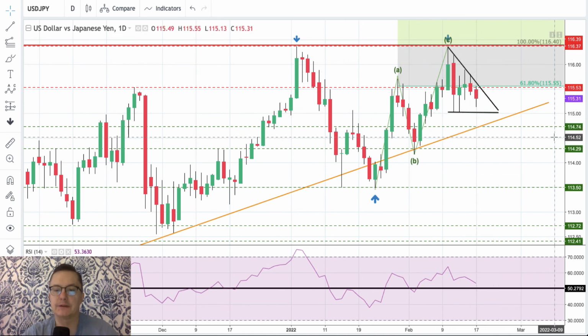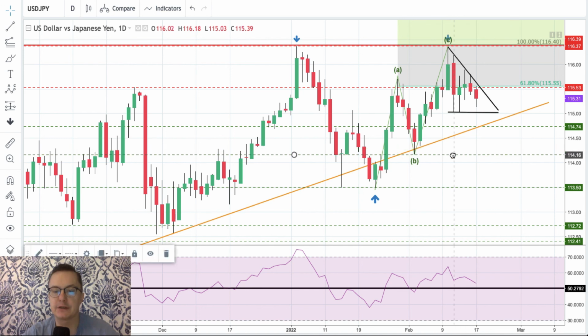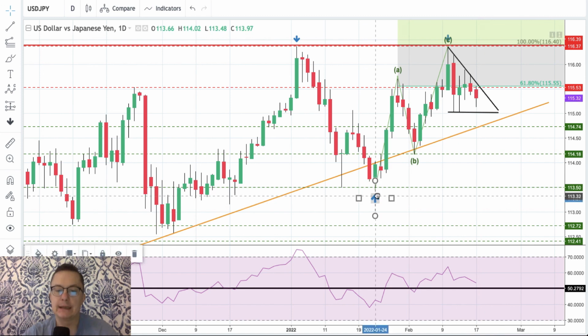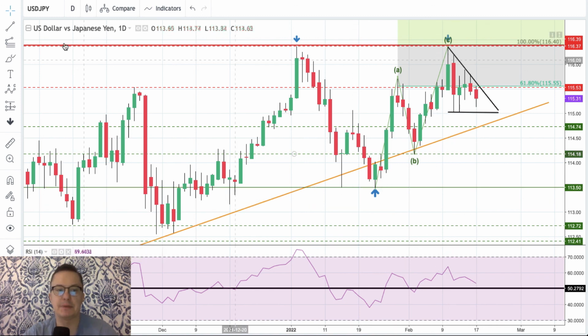Okay, and then of course technical support 115, 114.74, and the lows of the wave B, which are somewhere around the level of 114.18. The key technical support is located at 113.50, and this is the line here. So that's the US dollar to Japanese yen.